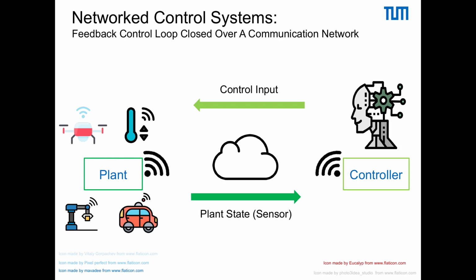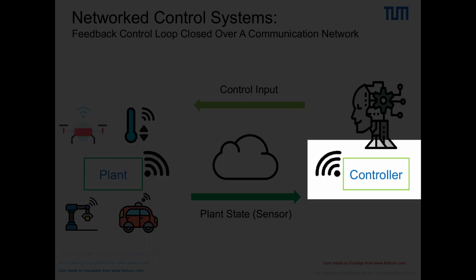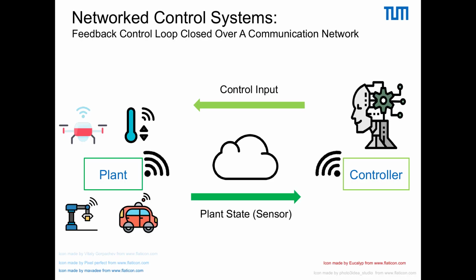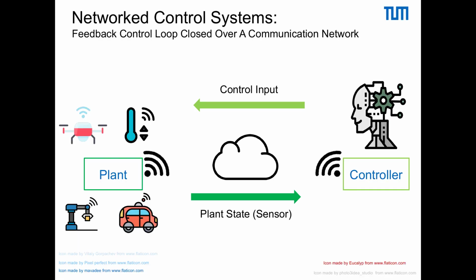Networked control systems are feedback control loops closed over a communication network. They consist of a plant, a controller, one or more sensors measuring the plant state, and a communication network to exchange information between those components. If you look at some other examples of network control systems, an unmanned aerial vehicle, a robot arm, temperature control, or autonomous driving, you will notice that regular and timely exchange of information between the components of the feedback control loop plays a key role for good performance.